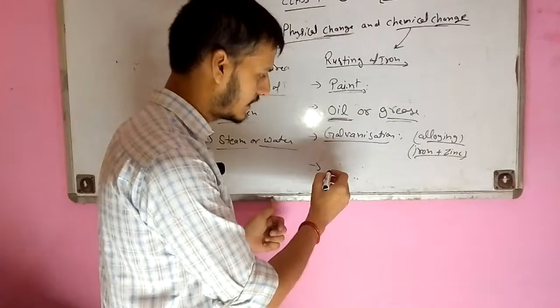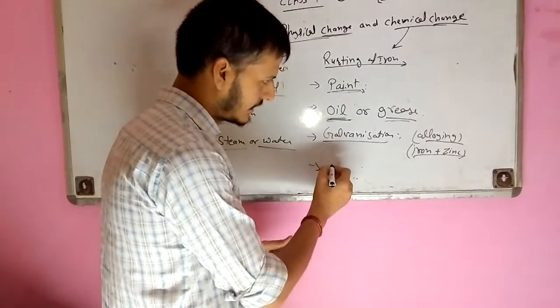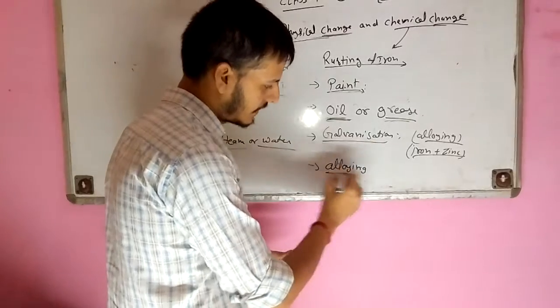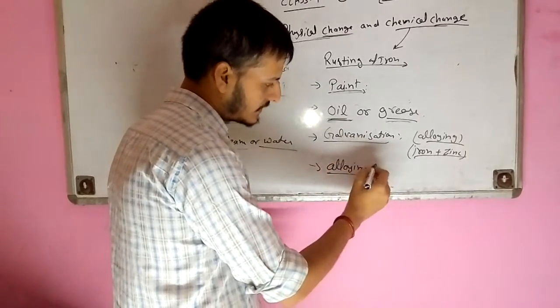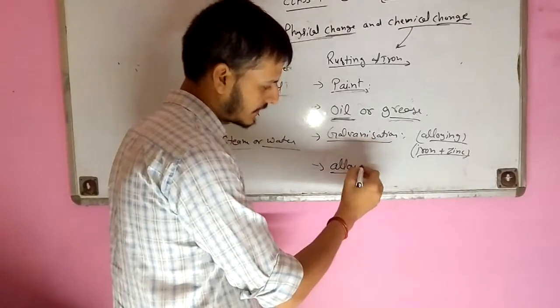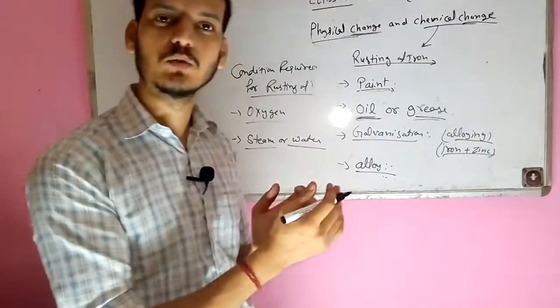And another thing we can use is also an alloy process, an alloy substance we can say. An alloy is a mixture of two or more things.